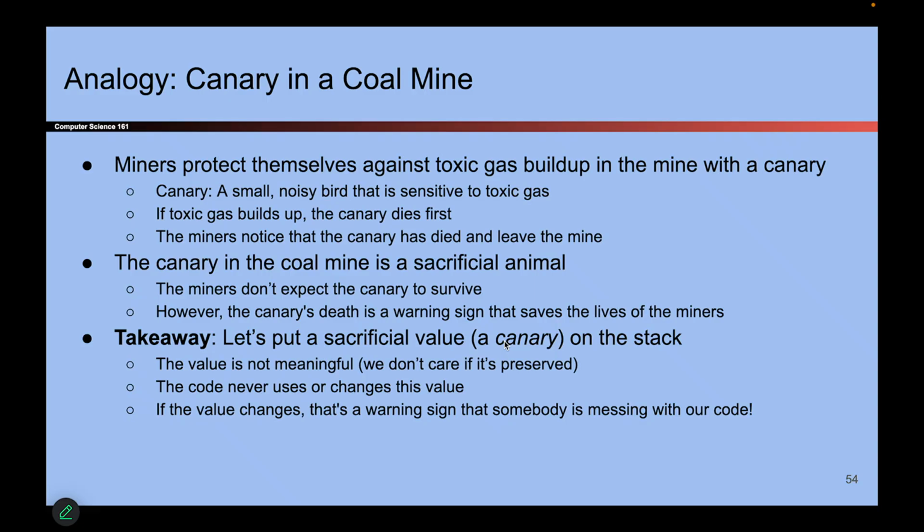It will not be meaningful. We don't care what the value is. The code's not going to use it. But if the canary falls over dead, that's a warning sign that our code has been messed with, and it's going to give the code a chance to crash and alert the user that something wrong has happened. So that's the story. It's a little bit depressing, but hopefully when we talk about the real canary, things will be happier.